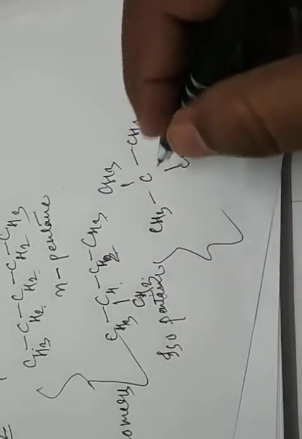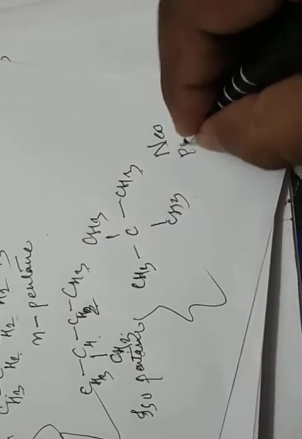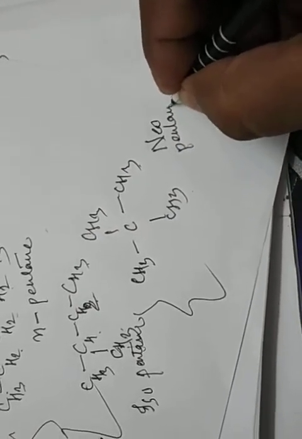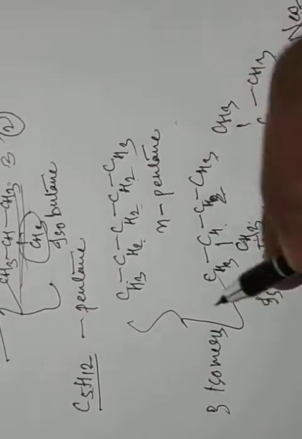In this structure, the second carbon contains a methyl group, 2-methyl. What does this mean? Neo. And how many carbon in the structure? 5 carbon, it means neopentane. Clear all of you? Now what is the IUPAC name? 2,2-dimethylpropane. Clear? So there are 3 isomers present in C5H12.